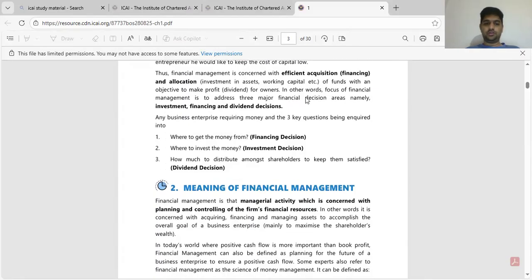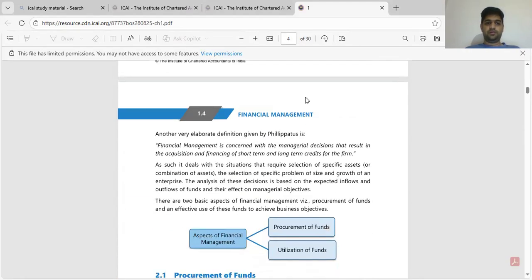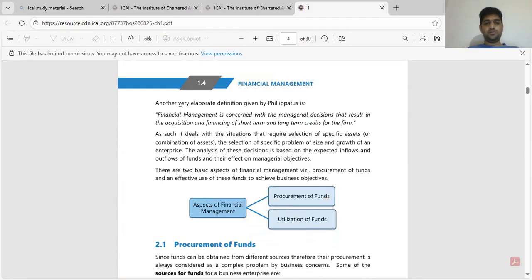There are multiple definitions of financial management. I will go with a very simple definition. Financial management is concerned with managing decisions that result in acquisition and financing of short-term and long-term credit for the firm. So it is about from where they will acquire the fund, and managing the short-term and long-term credits.